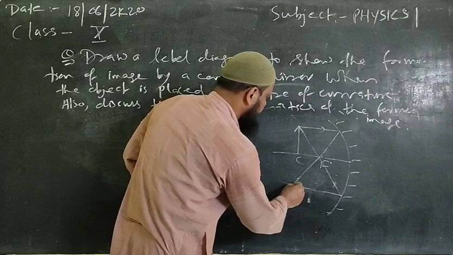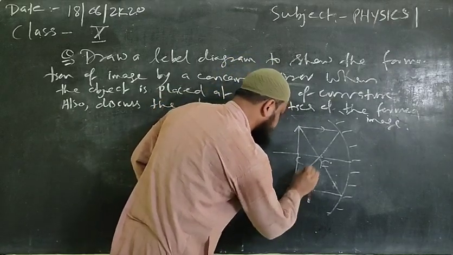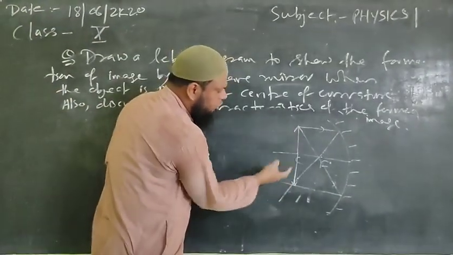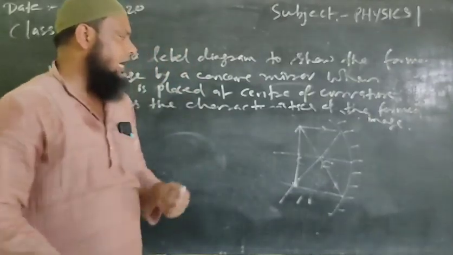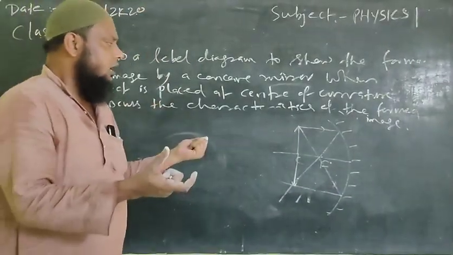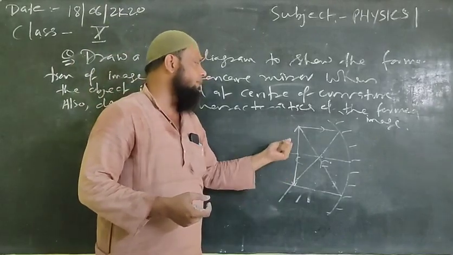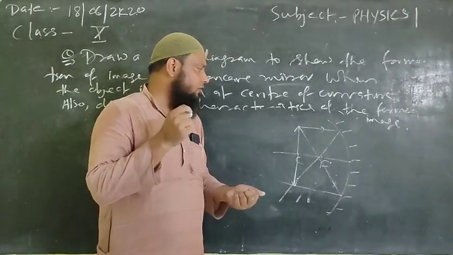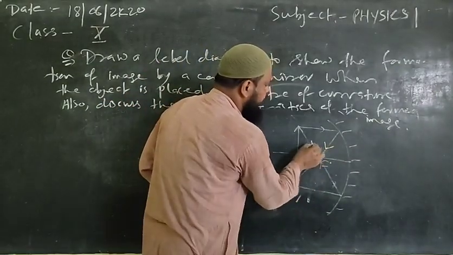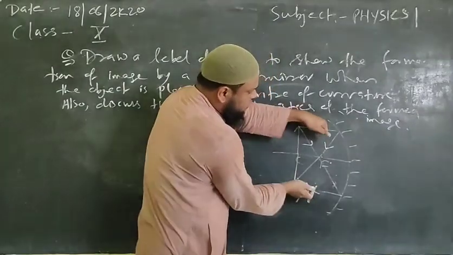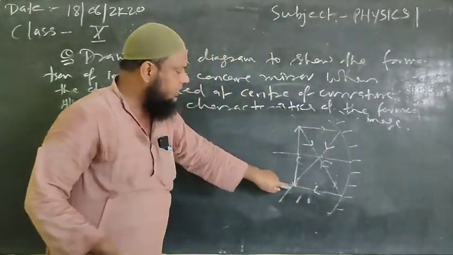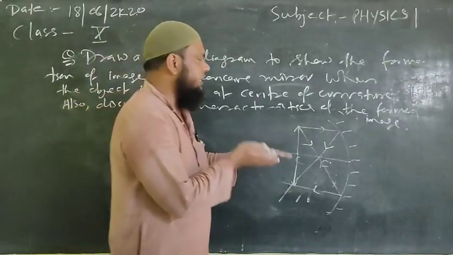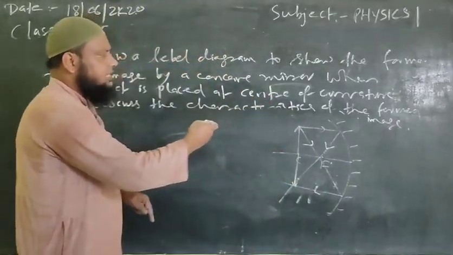Here, this is the point of intersection. On drawing a perpendicular from this point of intersection to the principal axis, we'll find that the image is formed just below the object, and on proper leveling we will find that the size of the formed image is equal to the size of the object. Clear? And one more thing: this is your incident ray, and this is your reflected ray. These two reflected rays are directly intersecting at this point. So simply we can say the formed image will be inverted.